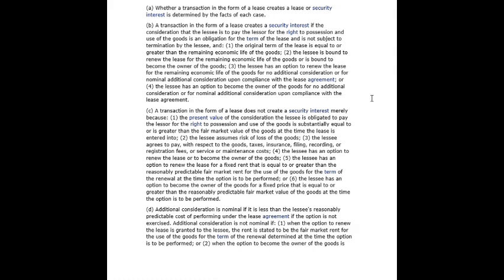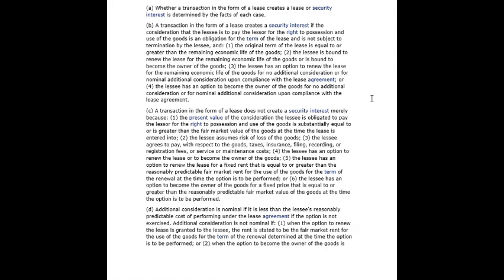Section 1-203. Lease distinguished from security interest. A. Whether a transaction in the form of a lease creates a lease or security interest is determined by the facts of each case. B. A transaction in the form of a lease creates a security interest if the consideration that the lessee is to pay the lessor for the right to possession and use of the goods is an obligation for the term of the lease and is not subject to termination by the lessee, and 1.